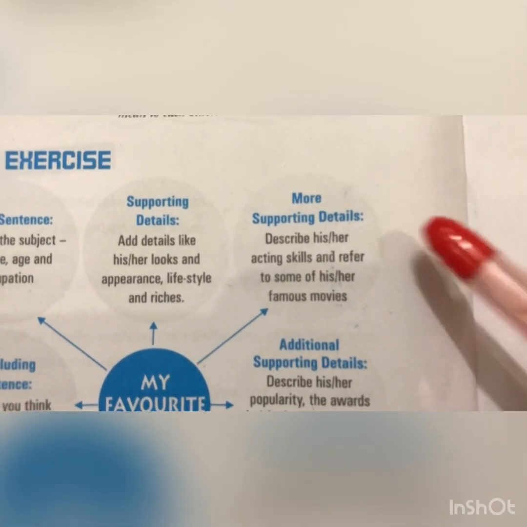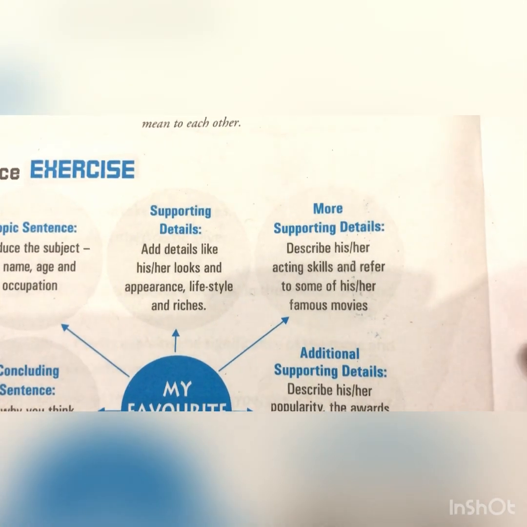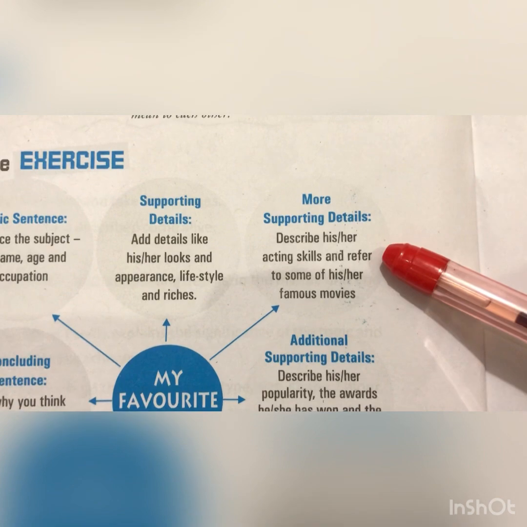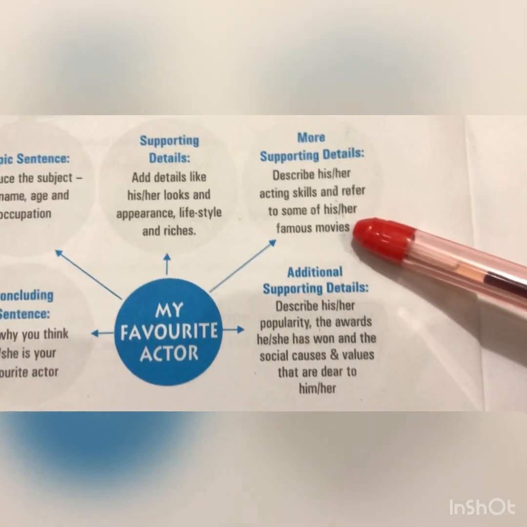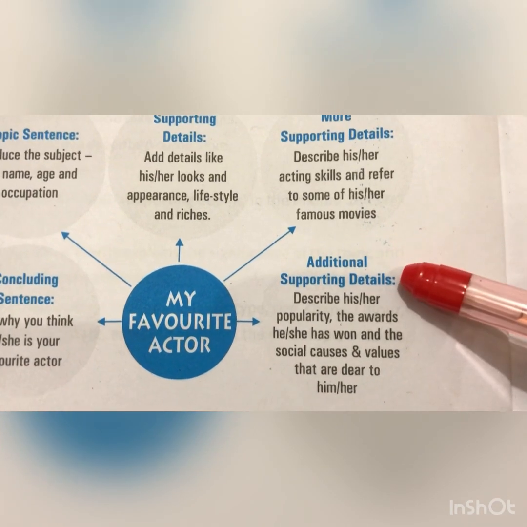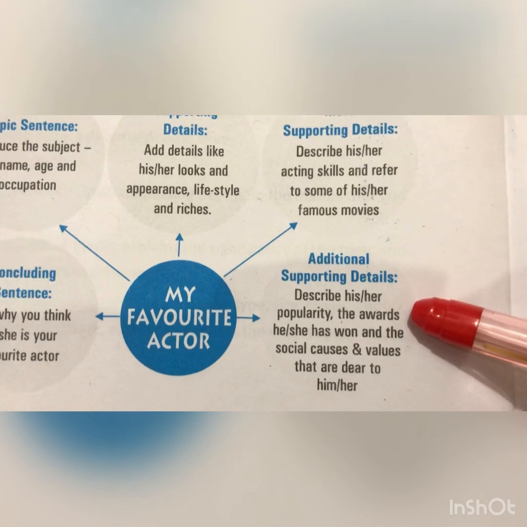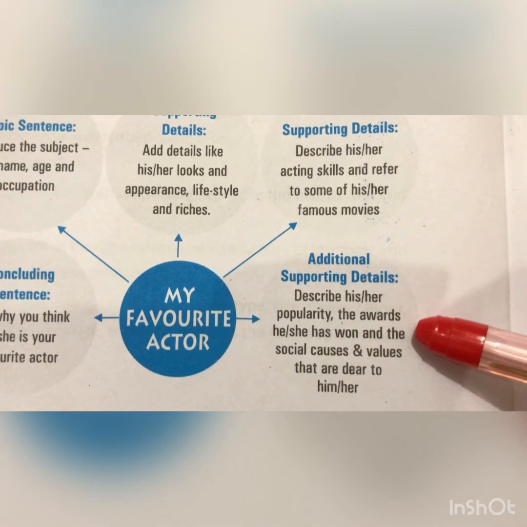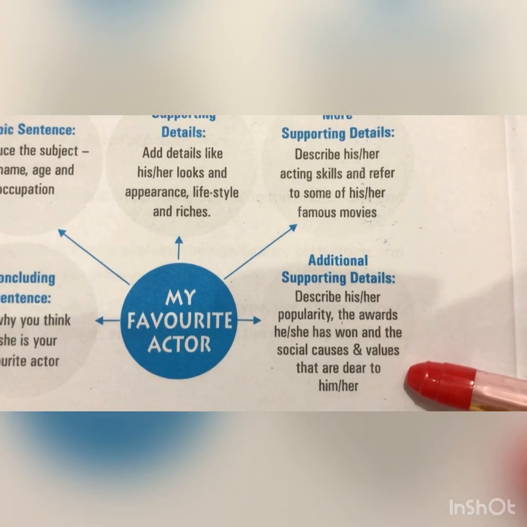Next is more supporting detail. That means which describes his or her acting skills and refers to some of his or her famous movies. After that, we'll write additional supporting details. Describe his or her popularity, the awards he or she has won, and the social causes and values that are dear to him or her.